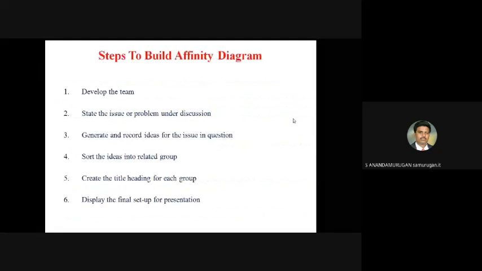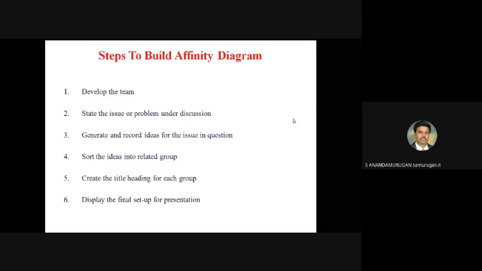What are the steps to build an affinity diagram? There are 6 steps. First one is develop the team. Second one is state the issue or problem under discussion. Third one is generate and record ideas for the issue in question. Then sort the ideas into related groups. Then create the title heading for each group. Finally, display the final setup for presentation.